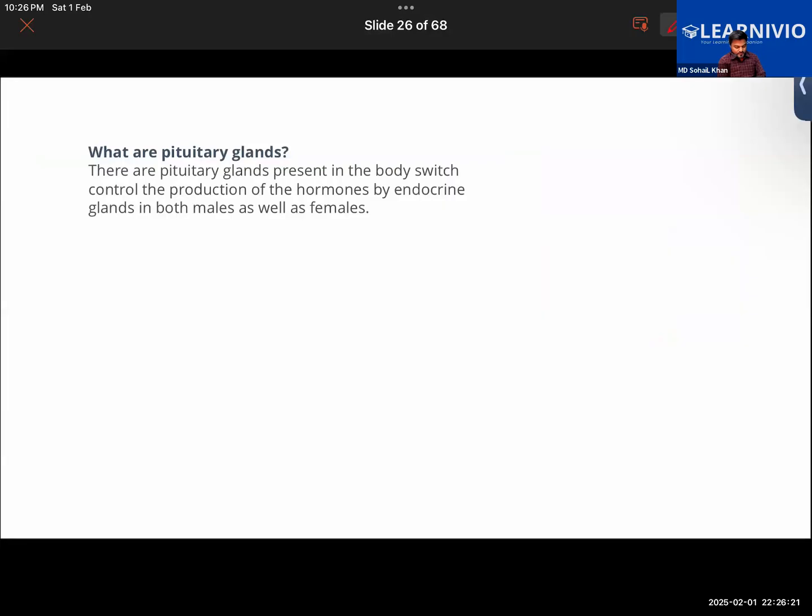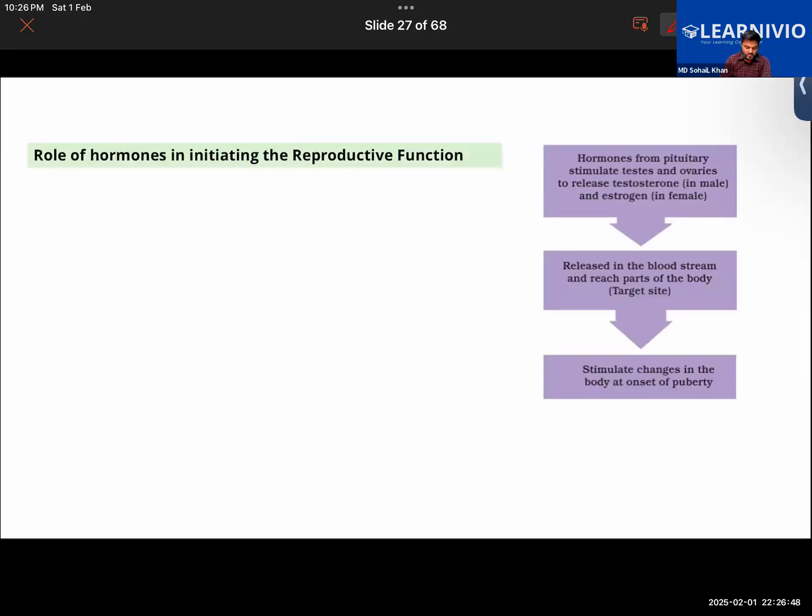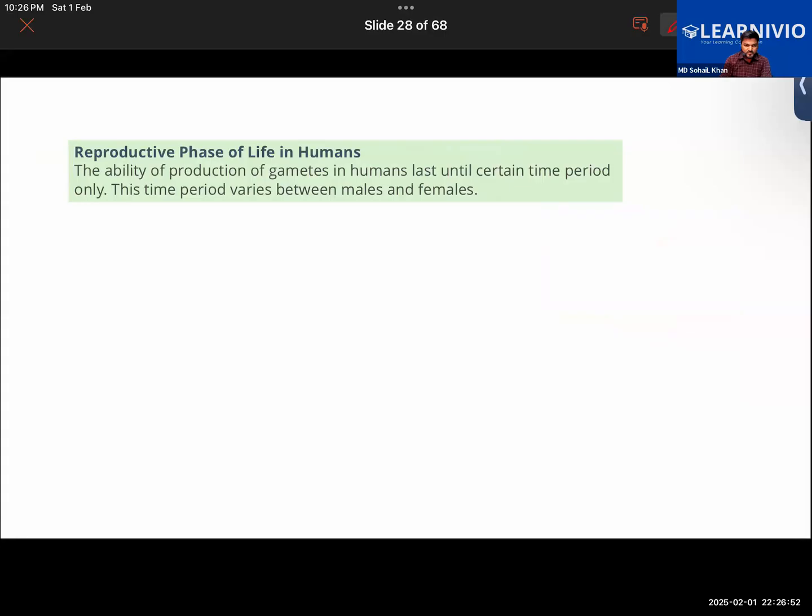Read the given paragraph. What are pituitary glands? There are pituitary glands in the body which control the production of the hormones by endocrine glands in both males as well as females. Where exactly is the pituitary gland present? Like below the brain. In the brain, you would say. Okay, in the brain, we would say.